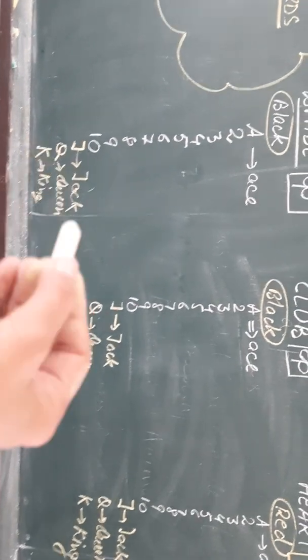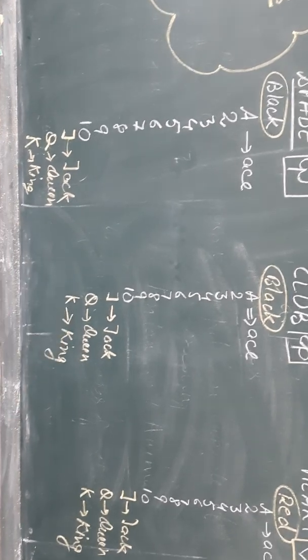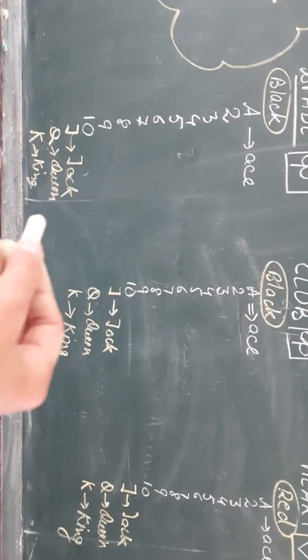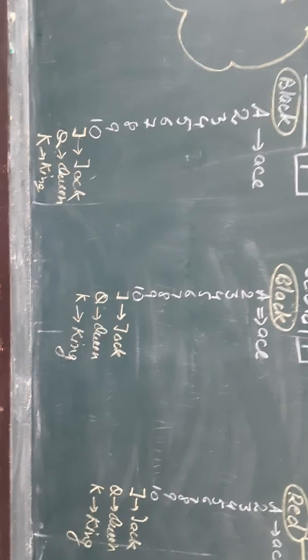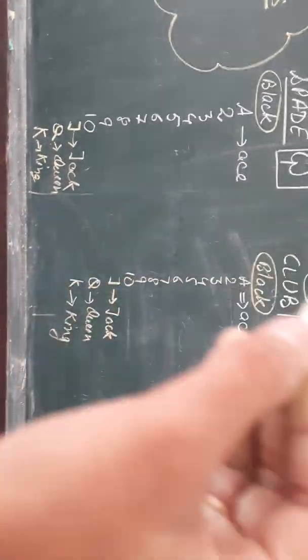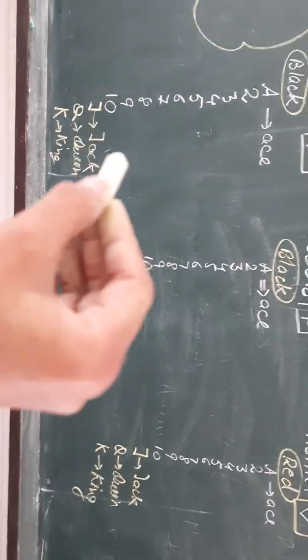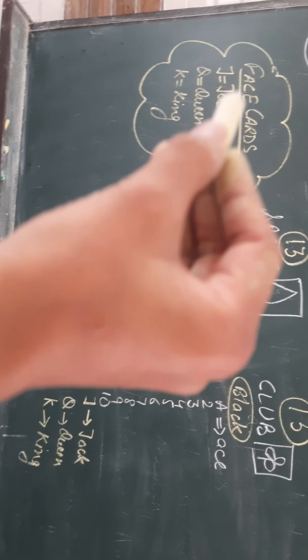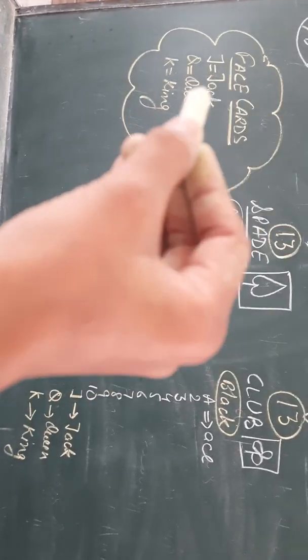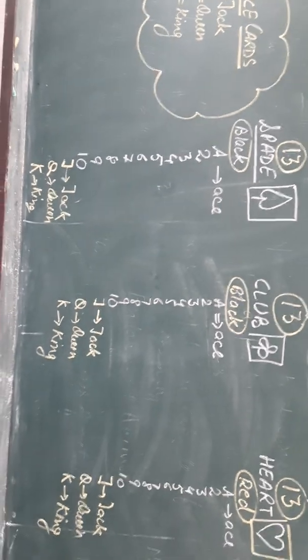In the palace a queen is there, and K is meant for king. So king, queen and jack. So J, Q, K, because these cards have a face on them, that's why these cards are known as face cards. So I have written here, which cards are called face cards? J, Q, K means jack, queen and king. These are known as face cards.